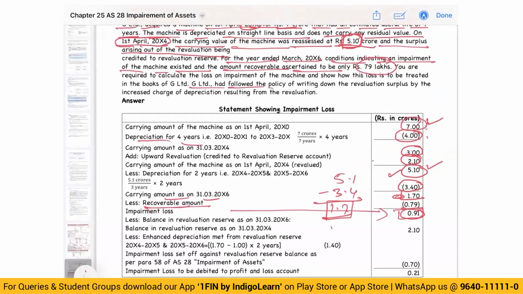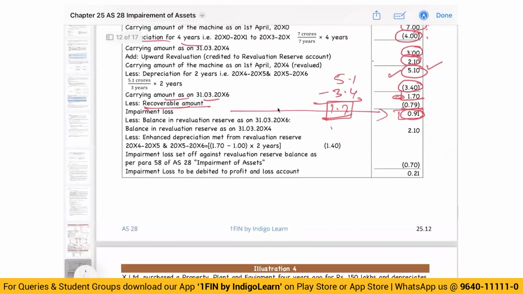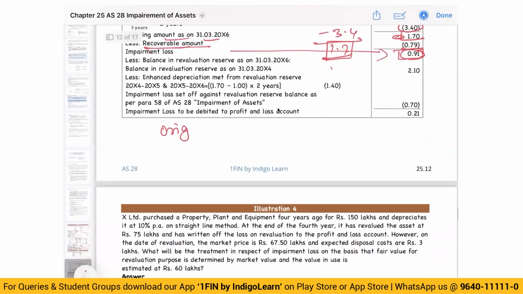Now, if you read this question further, G Limited has followed the policy of writing down the revaluation surplus by the increased charge in depreciation resulting from revaluation. What this means is, original cost based depreciation for 2 years at 1 crore, you will get 2 crores.